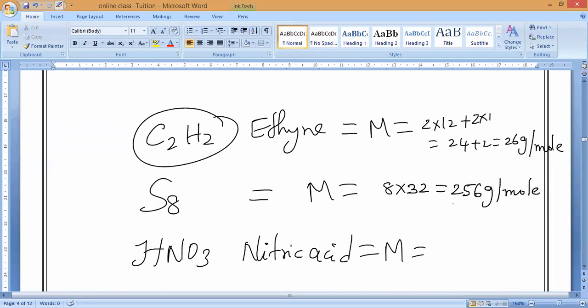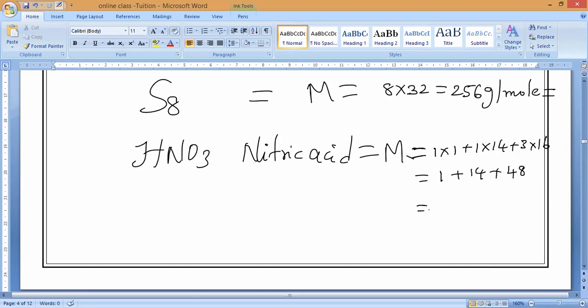Now, if you take 256 grams of sulfur, how many particles is that? 6.022 into 10 power 23. Next, nitric acid: 1 into 1, plus nitrogen 14, plus oxygen 3 into 16, which is 1 plus 14 plus 48, totalling 63 gram per mole. So this is what we should call molar mass.